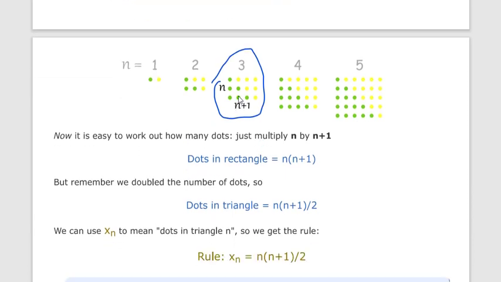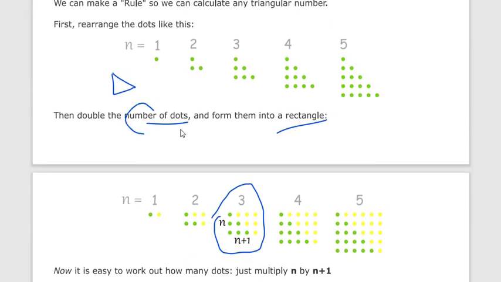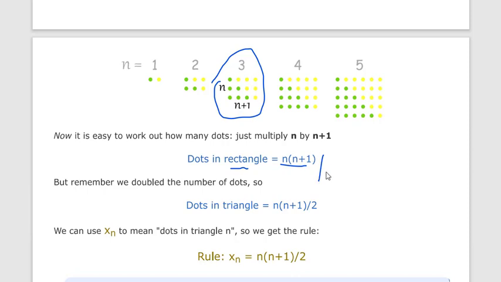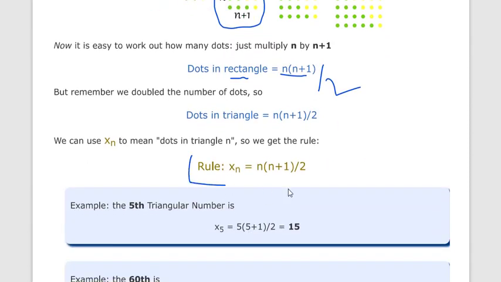Now if we want to find out how many dots, we can easily count the rectangle's area. Dots in the rectangle means n into n plus 1, the multiplication of rows and columns. But first we doubled the number of dots, so we have to divide by 2. So we have the rule of the triangle sequence: xn is equal to n into n plus 1 by 2.